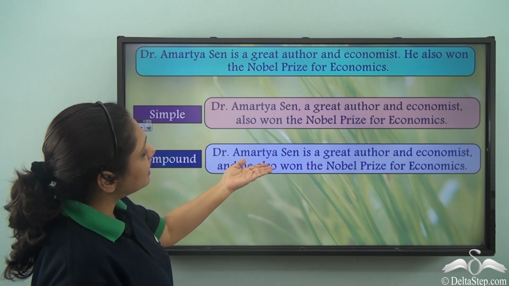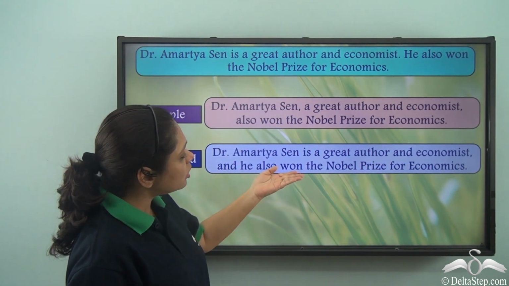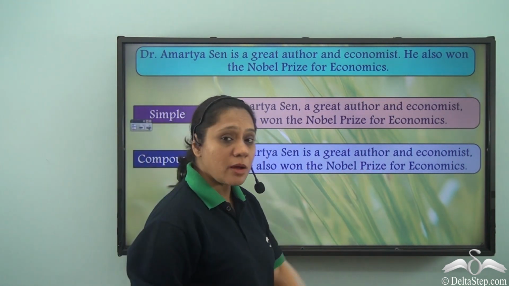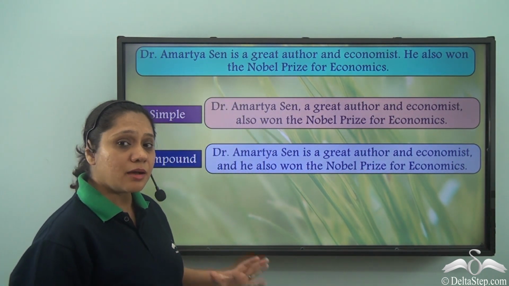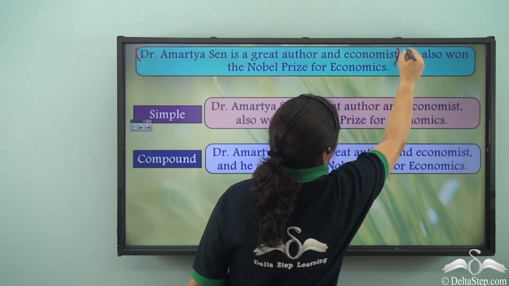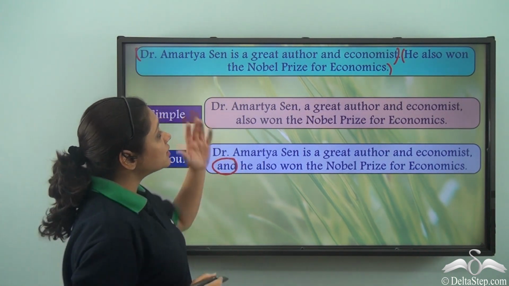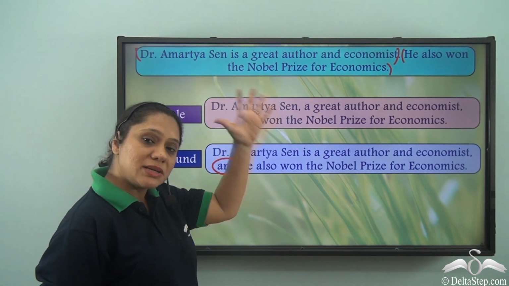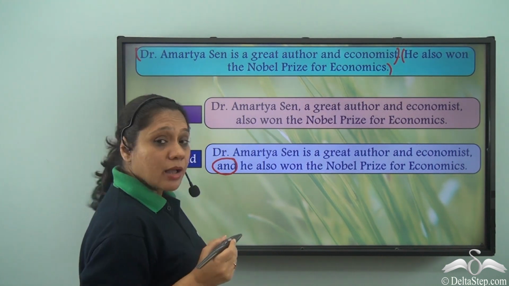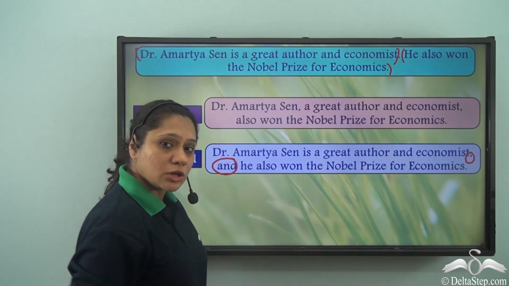Now to join the two simple sentences and form a new compound sentence, we will write, Dr. Amartya Sen is a great author and economist, and he also won the Nobel Prize for Economics. So what have we done here? We have joined both these clauses with the coordinating conjunction and, because both these clauses give us a related idea, and we have put a comma separating the clauses.